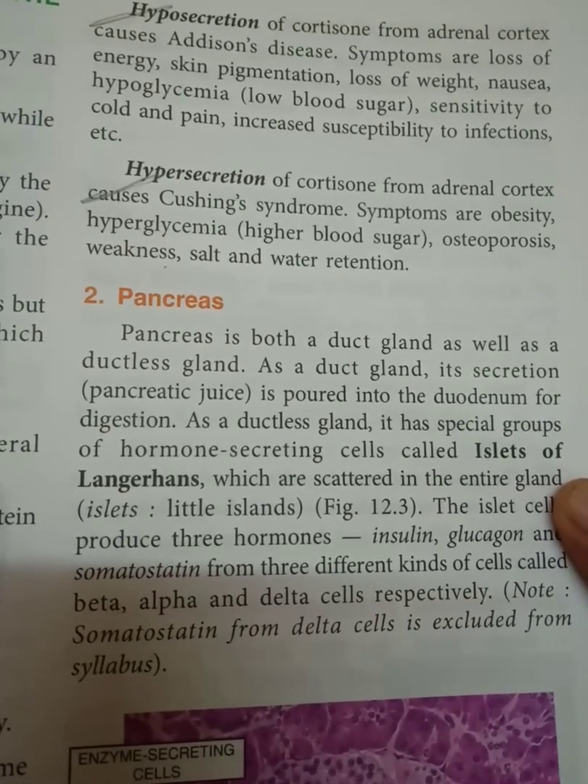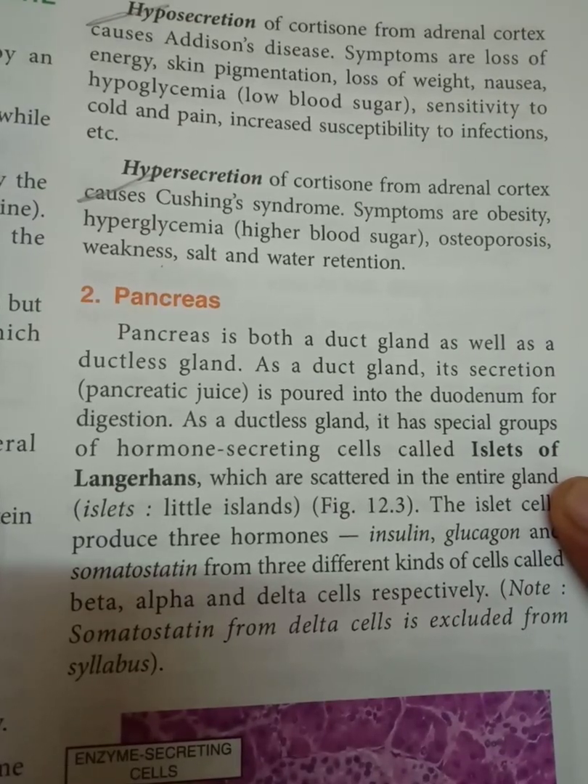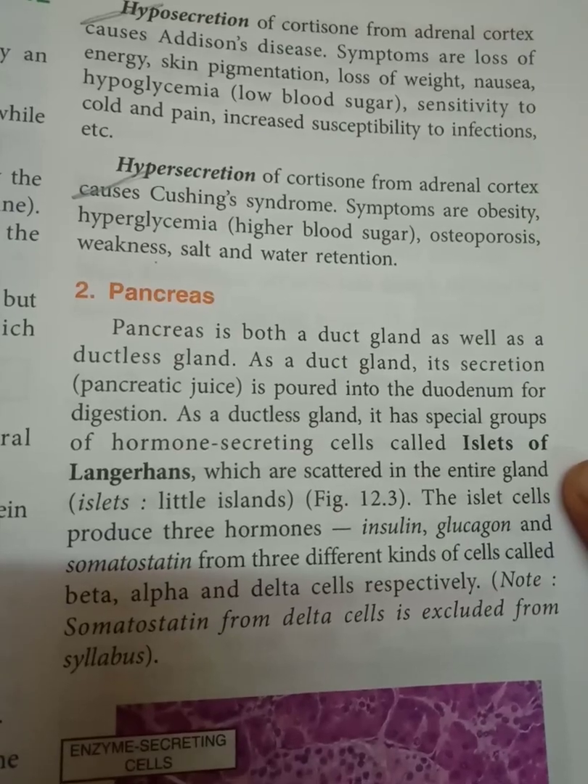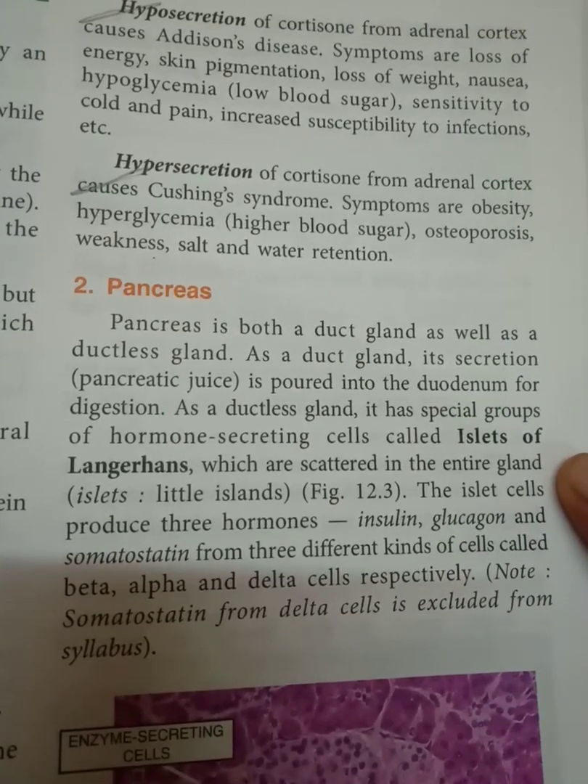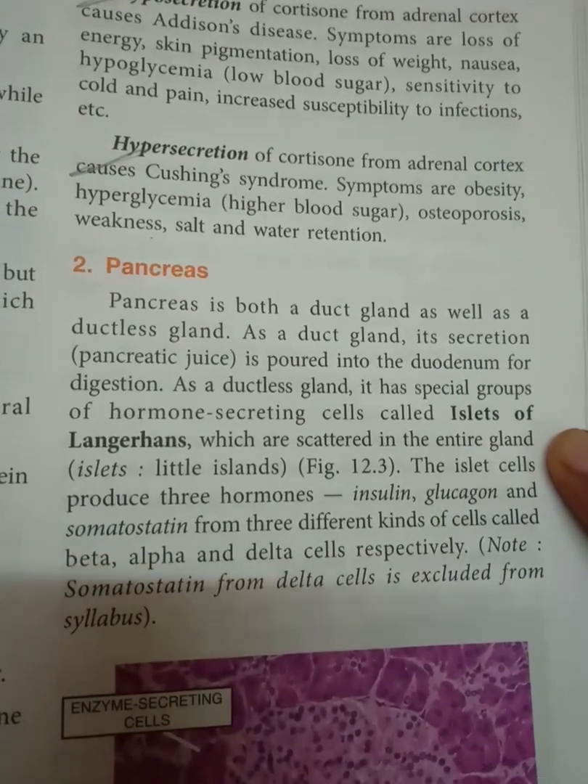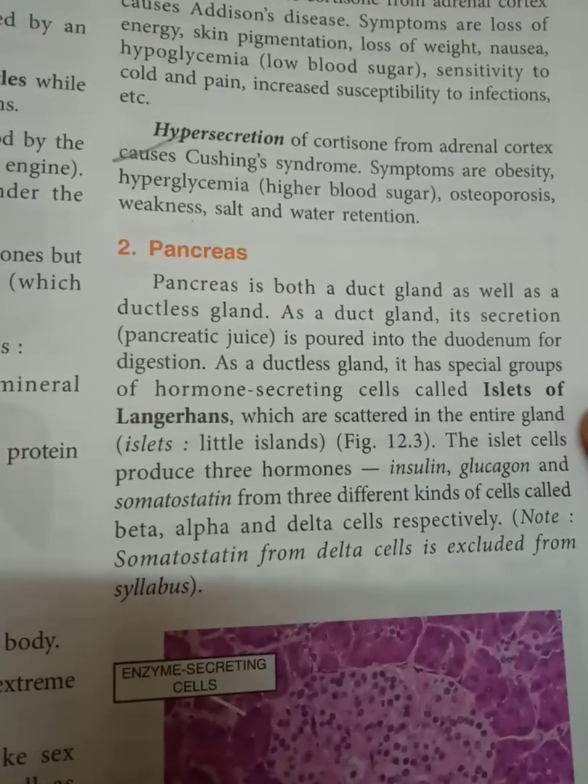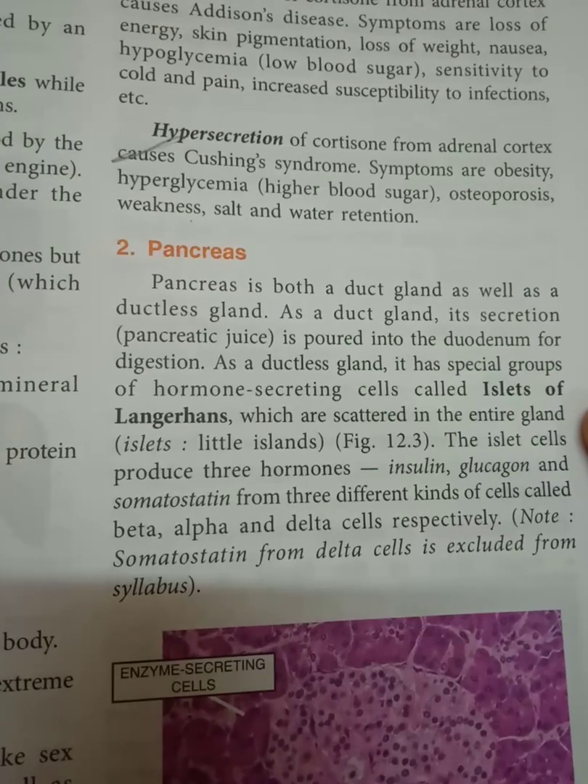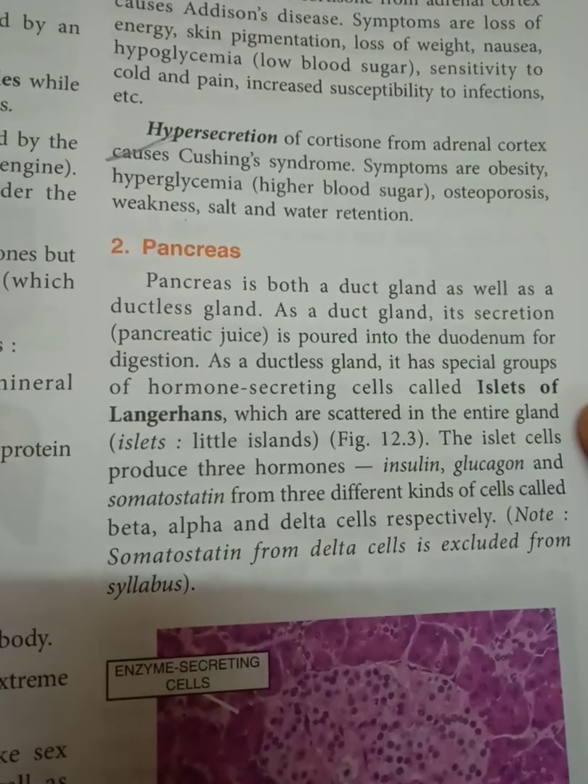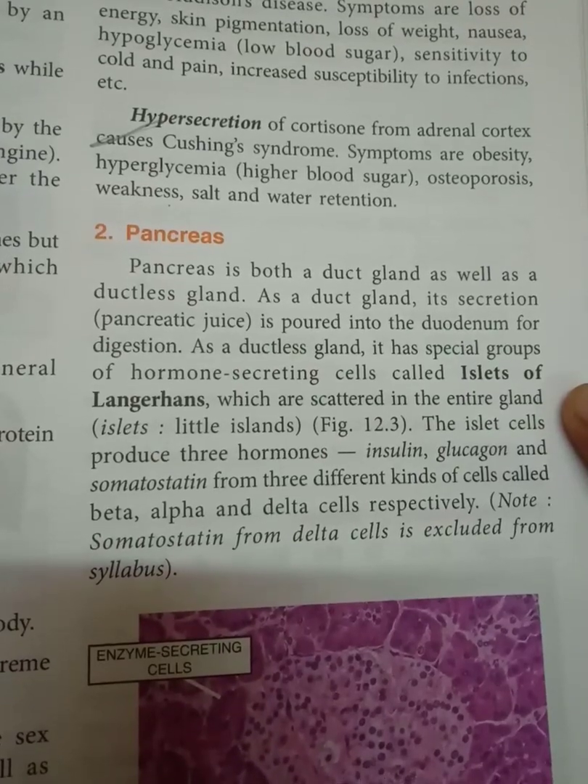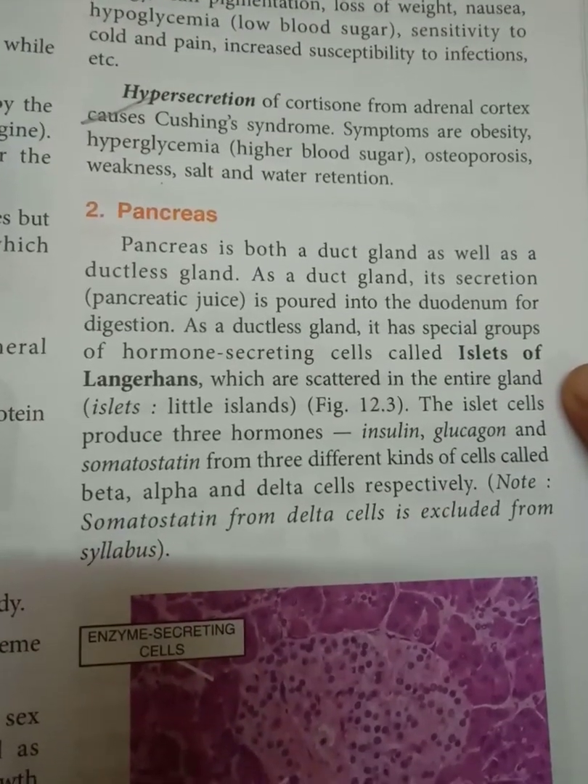And osteoporosis means bones become brittle. Osteoporosis, that bones become brittle, so fracture chances are more. Then weakness, salt and water retention in the body. So this was about the adrenal gland, and my suggestion is that you should learn one gland per day so that they don't get mixed. Okay, their location, their function, then abnormal conditions you should learn.